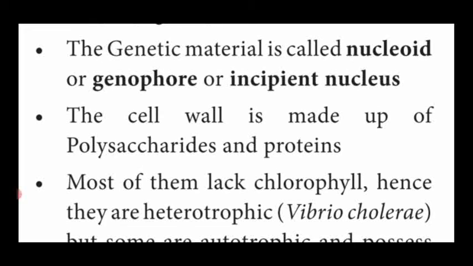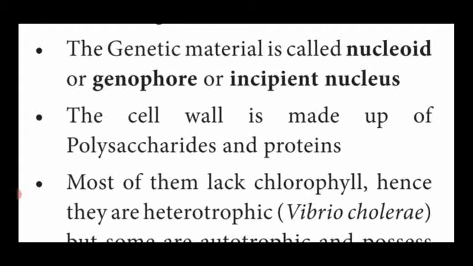In the second point, it contains the genetic material at the center of the cytoplasmic region, named nucleoid or genophore or incipient nucleus. Why is it said to be nucleoid or genophore or incipient nucleus?